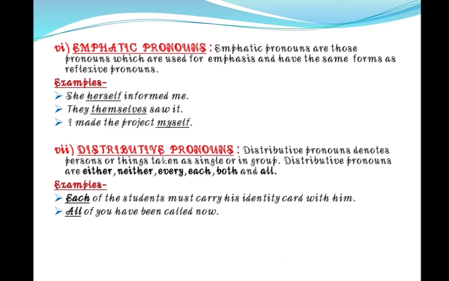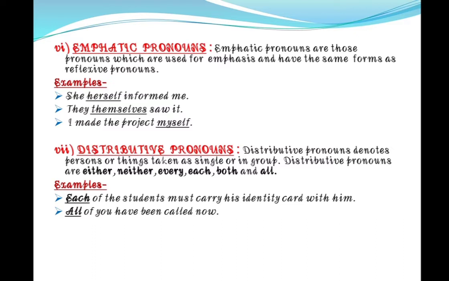If you erase herself, then also it will give sense. She informed me. But you are emphasizing she. It means she only informed me. She herself informed me. For emphasizing, we are using emphatic pronouns. They themselves saw it. I made the project myself.